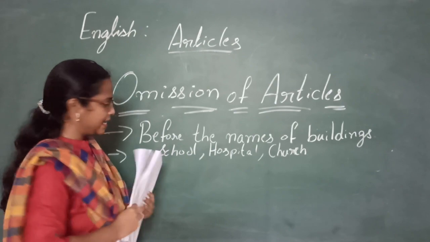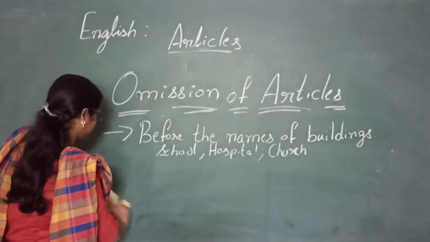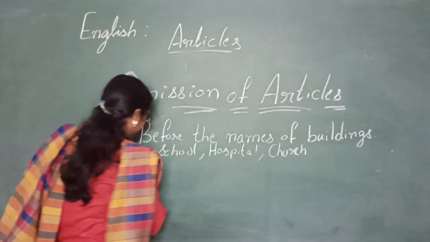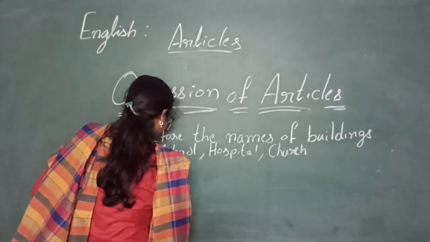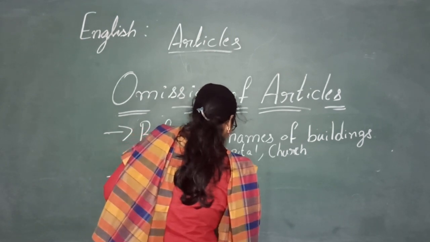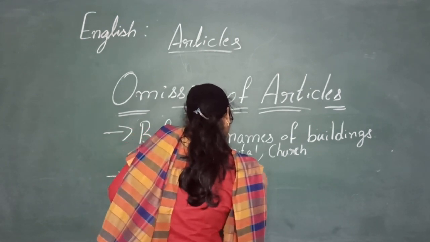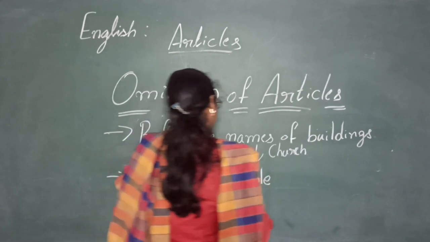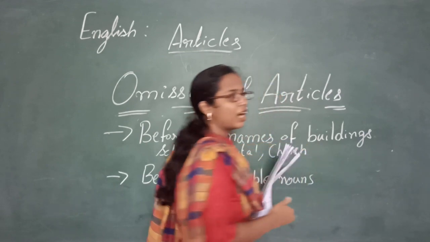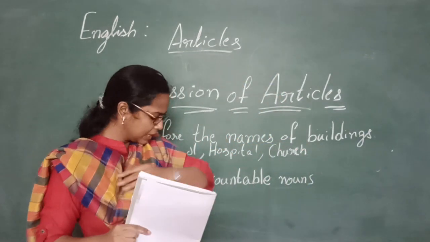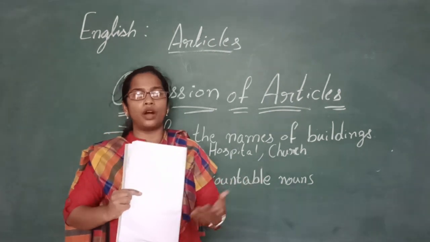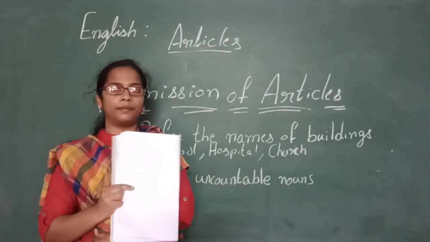And the next one is before uncountable nouns. So what are uncountable nouns? The nouns that we cannot count are called uncountable nouns.